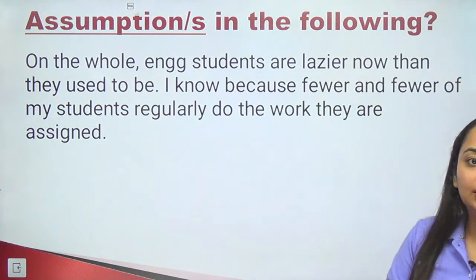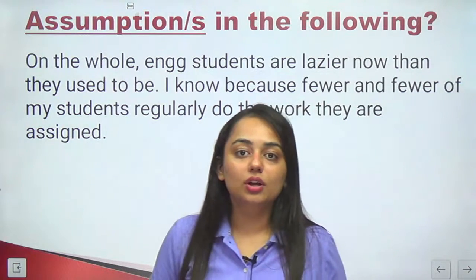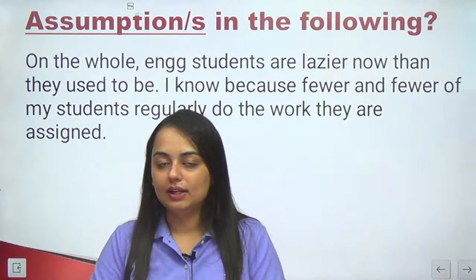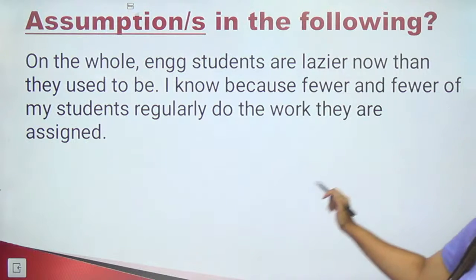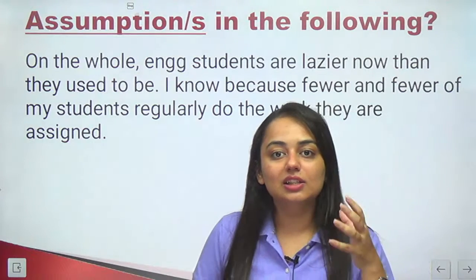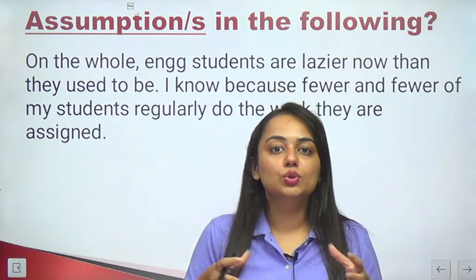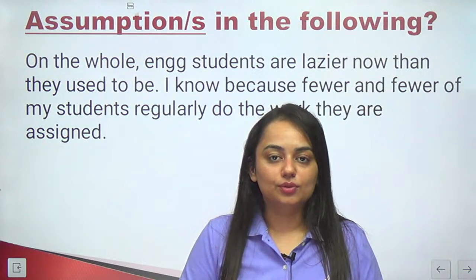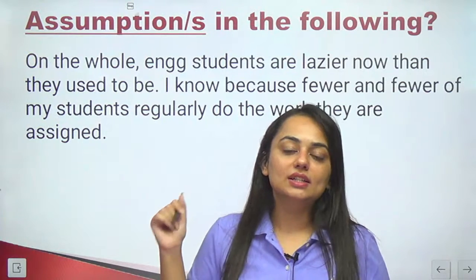And then what can be other assumptions? There can be more than one assumption. Assumptions depend upon how the reader is finding those assumptions, how the reader is reading in between the lines. Yes. So, I know because fewer and fewer of my students regularly do the work they are assigned. The second assumption is that this particular professor judges a student to be lazy or studious on the basis of the homework they do. This is another assumption. So to decide if a student is lazy or studious, homework is the criterion.